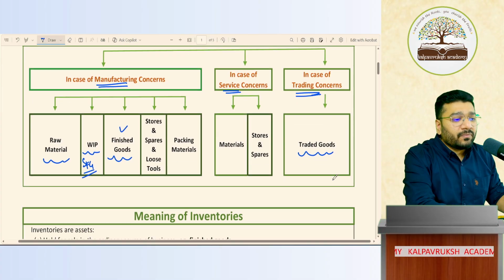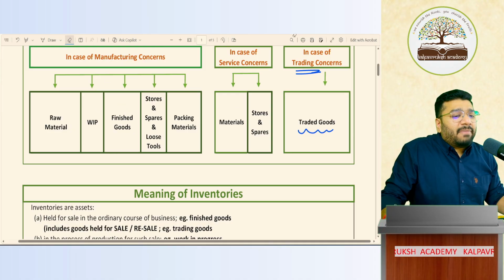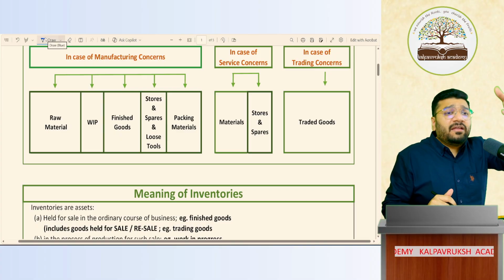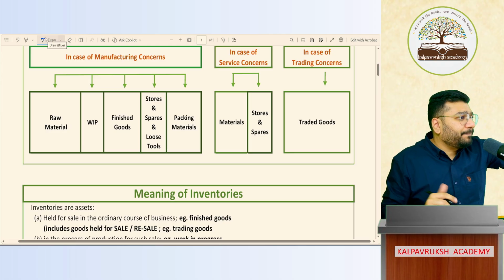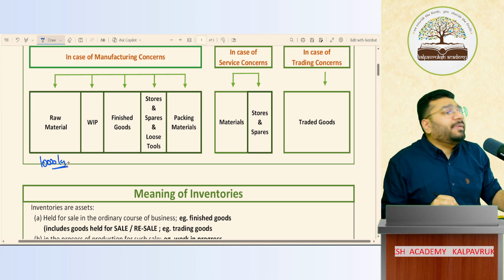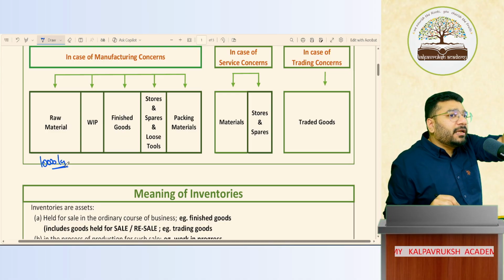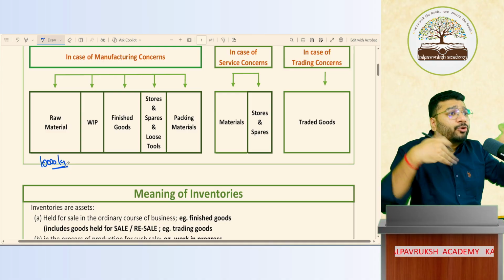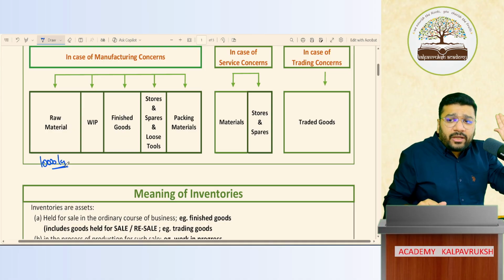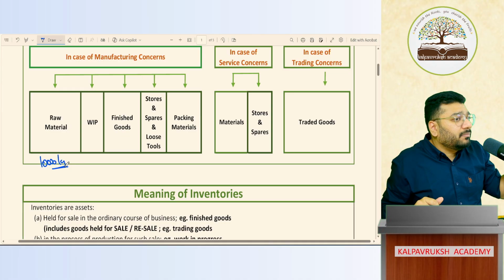Okay. Now, my simple question to all of you. For a cake baker, a manufacturer, he will buy raw materials in bulk. Let me talk about refined wheat flour, maida. He will buy in a huge quantity, let's say 10,000 kg. Are you trying to tell me that by the end of the financial year, 31st March 26, he will use the full 10,000 kgs of refined wheat flour? Is it possible? In any business, the raw material you buy, the WIP, the finished goods you bake, will you be able to empty that by the end of the year?